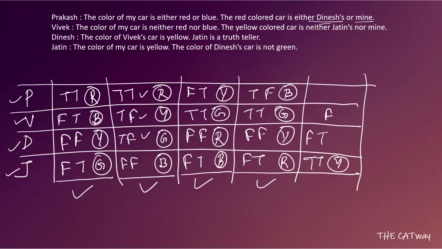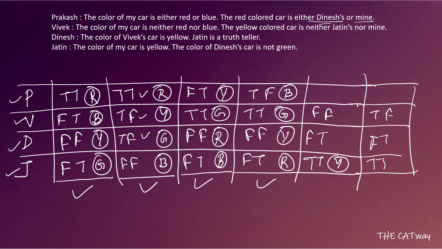So we get two cases again. We cannot directly determine anything, so we'll make one case where his first statement becomes false, and in one case his first statement becomes true.